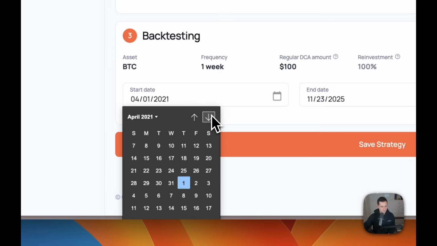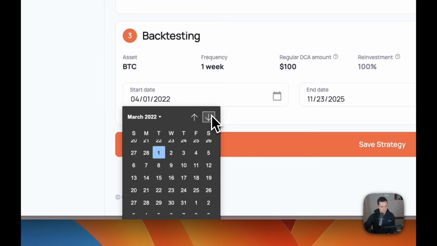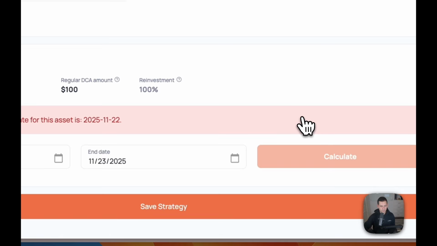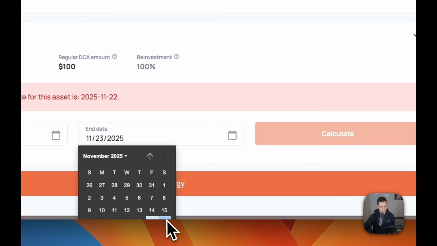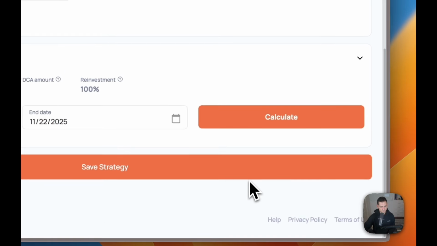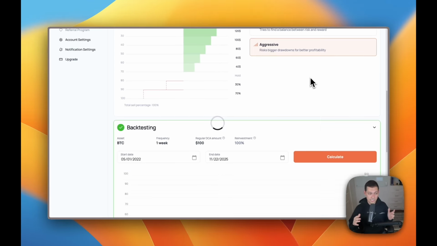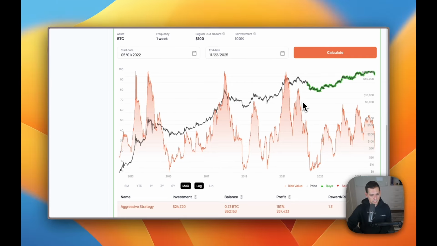So let's go ahead and move this calendar forward to like the middle of 2022 maybe. Let's pick May of 22. And then let's go ahead and calculate, and then we actually have an end date that's too late here. So let's go ahead and just push that to today. So we'll go ahead and click on calculate here and just see how much better this aggressive strategy would have done for us than a regular dumb dollar cost averaging strategy. So it took a second there, but it did its backtesting.